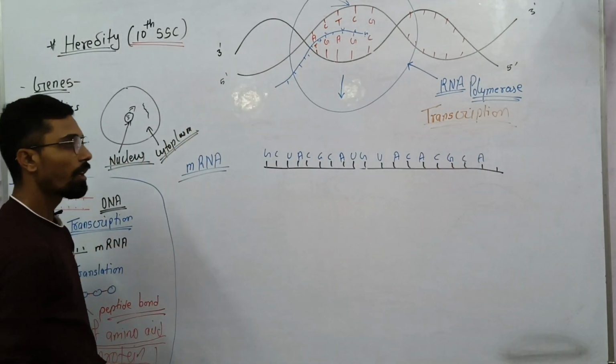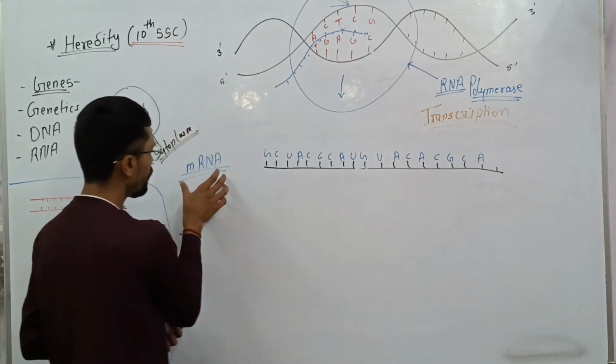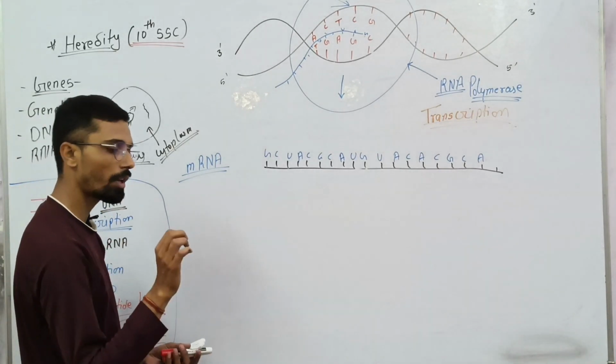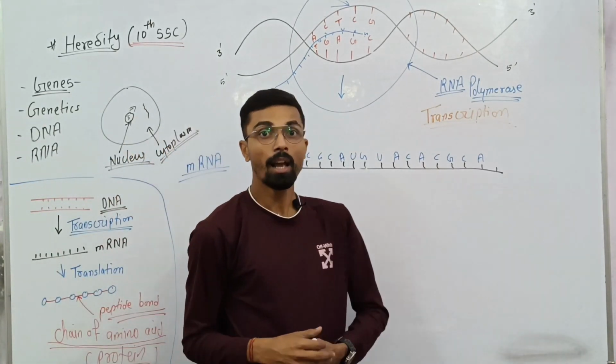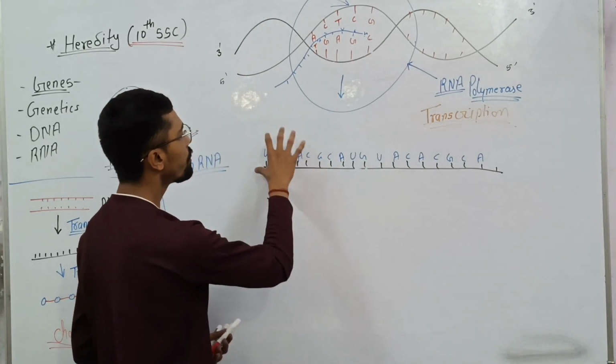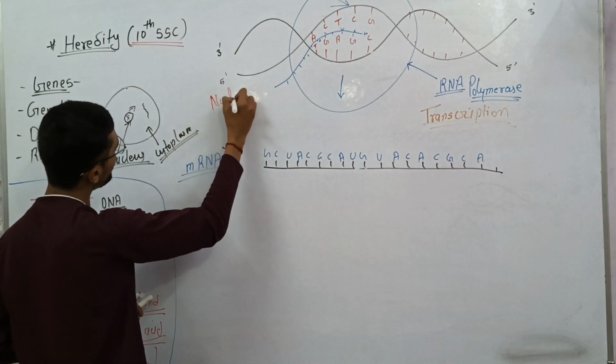Later, we all know that there are three types of RNA. One is mRNA; now the two remaining are called what? rRNA, ribosomal RNA, and tRNA, transfer RNA. So now this takes place in where? In the nucleus.